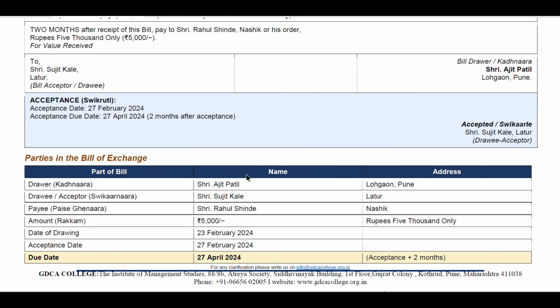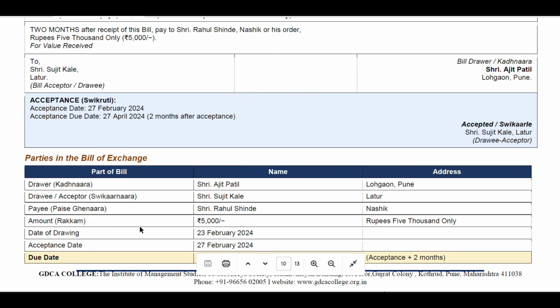Parties to the bill, name and address you can mention here. Drawer, that is Mr. Ajit Patil. It is already given in the question, and you have to write that in the answer as well. Drawee or acceptor, Sri Sujit Kale from Latur. Drawer, Mr. Ajit from Lohgaon. Payee, Sri Rahul Shinde from Nashik. Amount 5,000 rupees. You can write in words, 5,000 only.